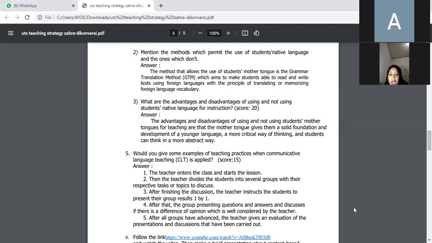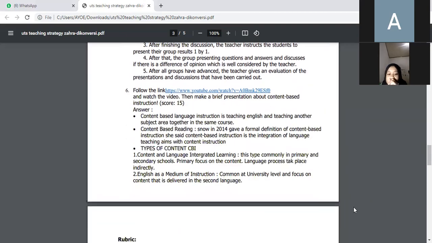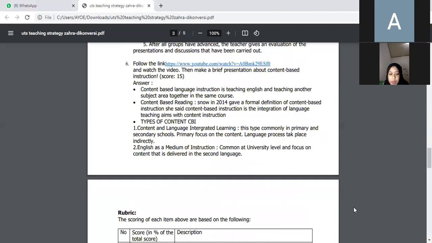Number 5, after all groups have advanced, the teacher gives an evaluation of the presentation and discussion that have been carried out. Question number 6. The next slide, please. Question number 6. Follow the link and watch the video, then make a brief presentation about content-based instruction.